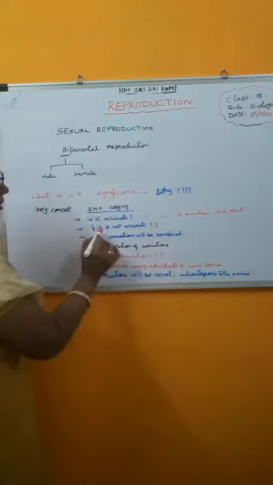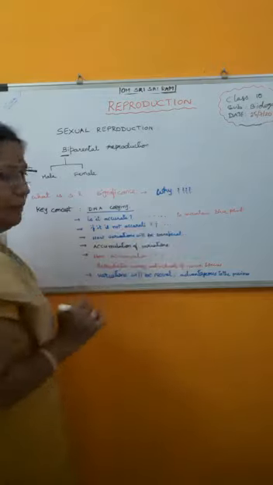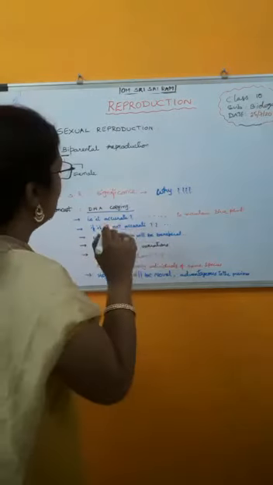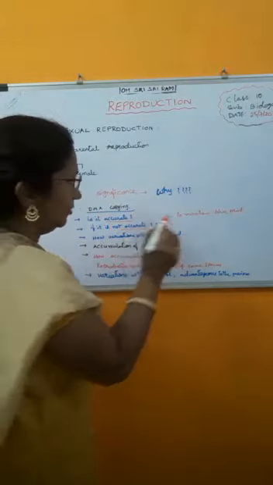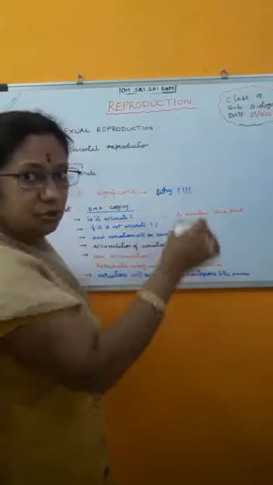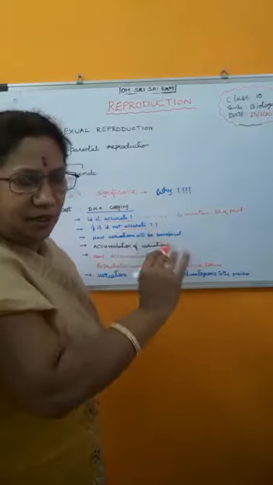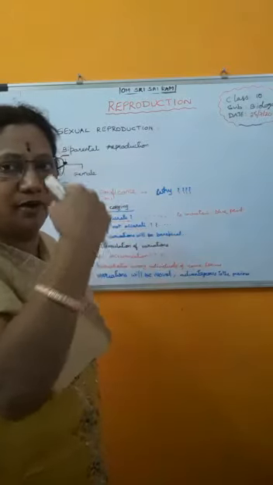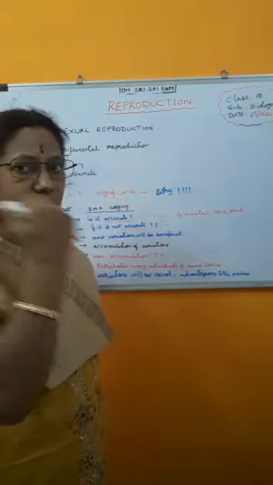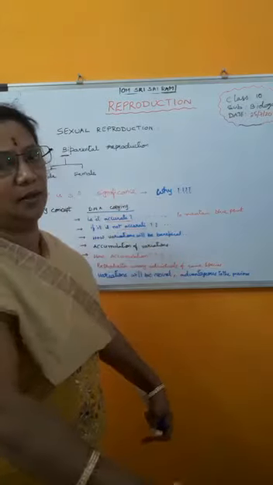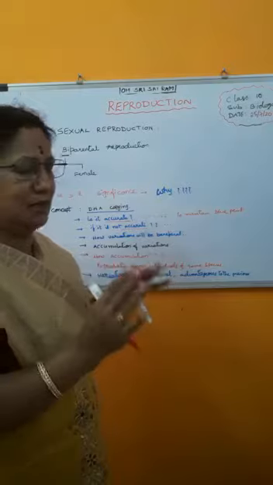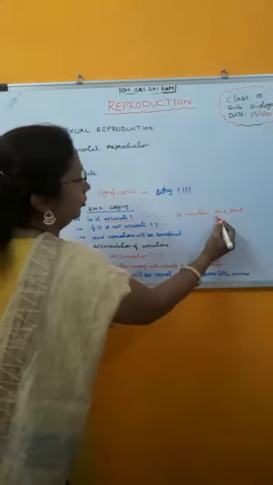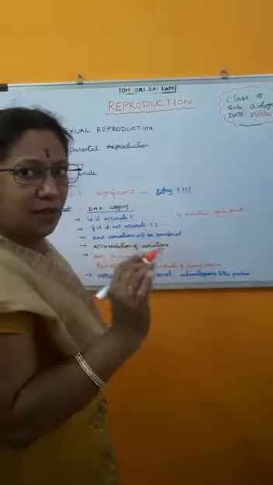Next, if it is not accurate, what may happen? First, in what way is it accurate? To maintain the blueprint. Blueprint in the sense of two eyes, one nose, two ears, like that, total internal organs, external organs, chromosomes, everything will be maintained. That is called a blueprint. So to maintain the blueprint, it should be accurate.